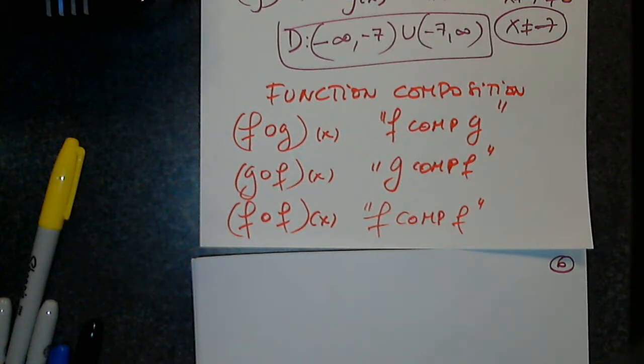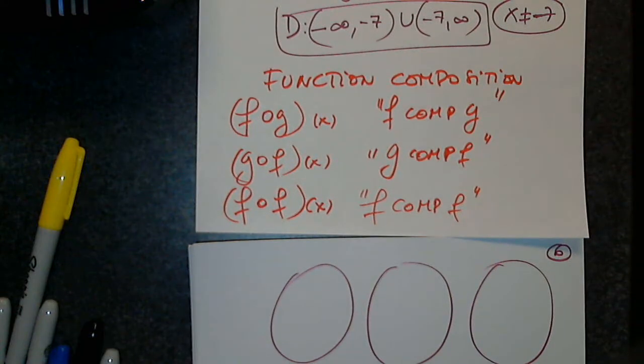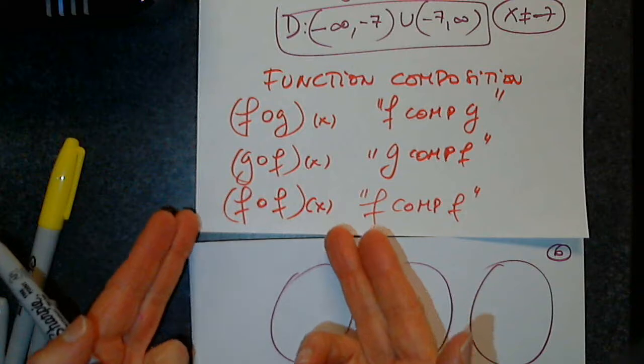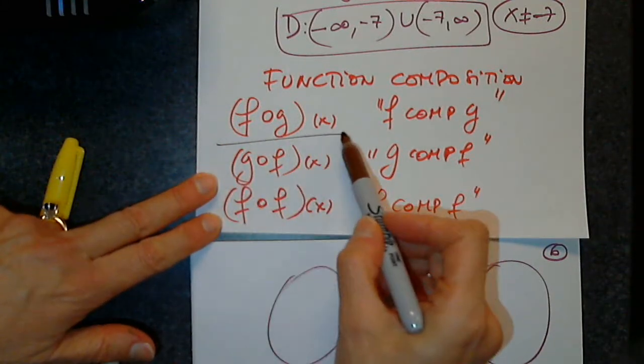Very good. So this is a totally different situation than the sum, difference, product, ratio. Totally different. And in this particular case, we're not interested whether the two functions have a common domain or not. So I can create the function composition only if, and I'll explain in a moment, but there is no question about the common domain. They may or may not have a common domain. That is not the issue here. It is with the sum, difference and product, but not with the function composition. Okay. First of all, let's explain what this means.